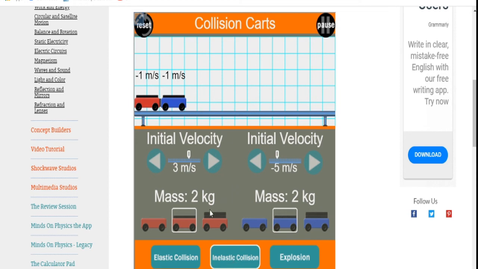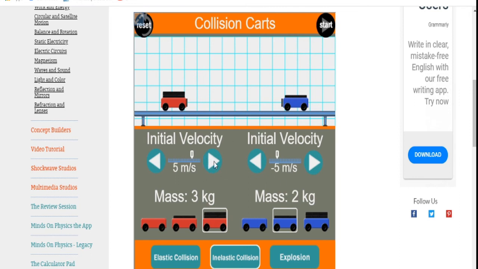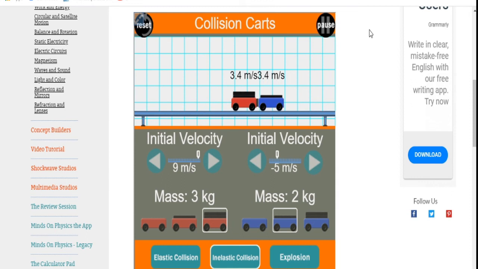One more example, let us see. Inelastic collision: one has a 3 kg mass, the second one has a 2 kg mass, and the first is, let us say, traveling with a velocity of 9 meters per second. The second one is moving with a velocity of 5 meters per second. Both are approaching one another. Let us see what happens in the inelastic collision.